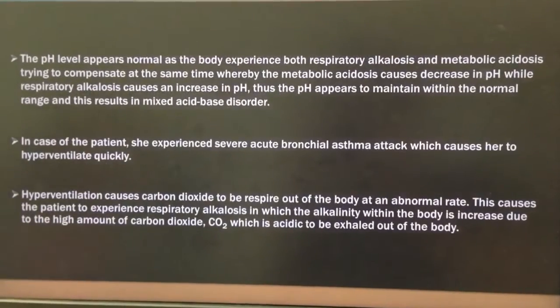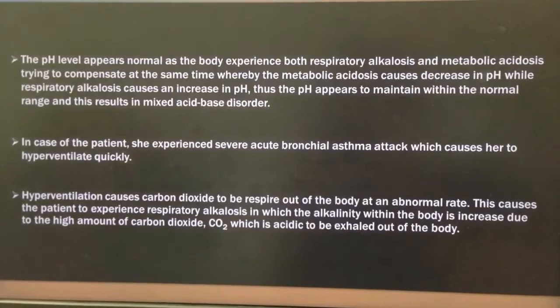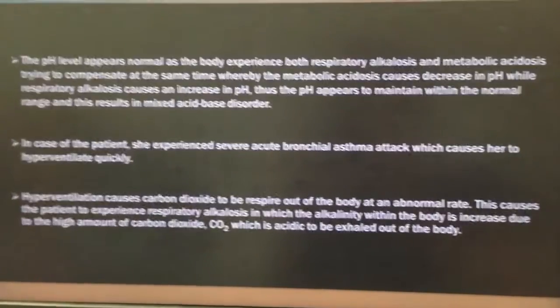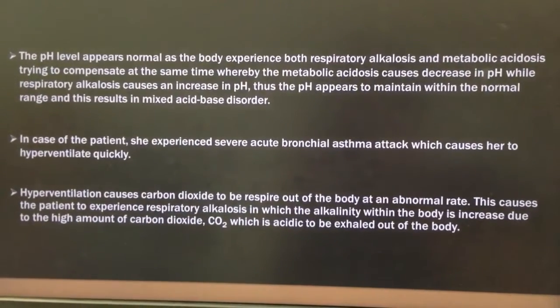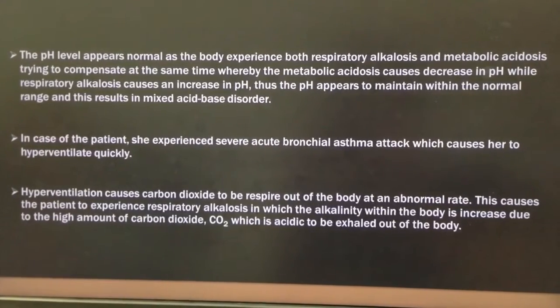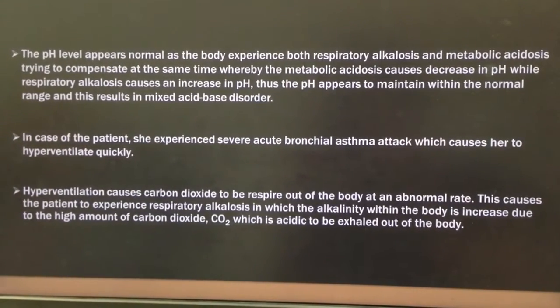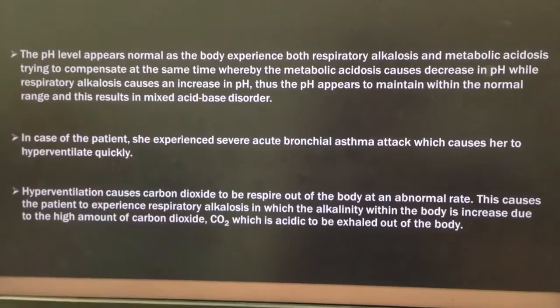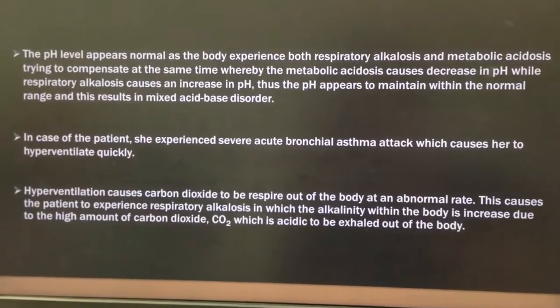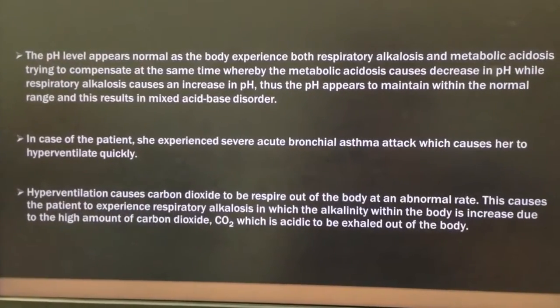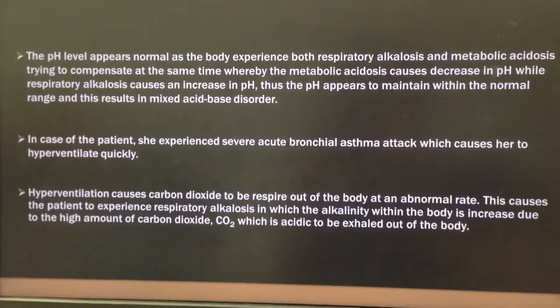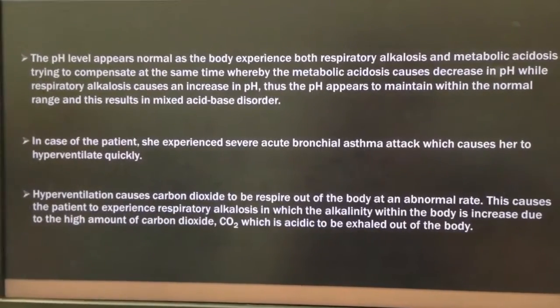The pH level appears normal as the body experiences both respiratory alkalosis and metabolic acidosis. It is a way to try to compensate at the same time, whereby the metabolic acidosis causes a decrease in pH, while respiratory alkalosis causes an increase in pH. Thus, the pH appears to stay within the normal range, and this results in a mixed acid-base disorder.